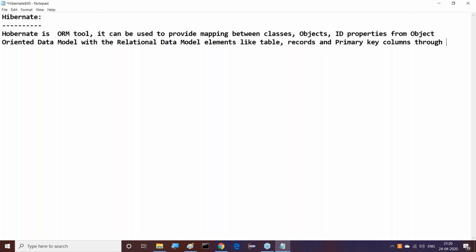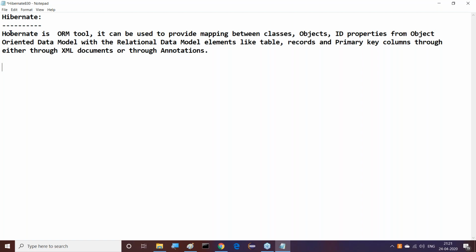How is that mapping going to be provided? Mapping will be provided either through XML documents, not XML implemented technology, or through annotations. That's it. This is exactly the definition of Hibernate.